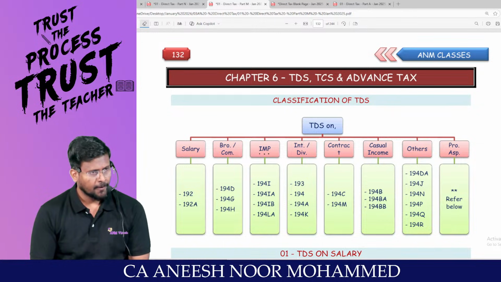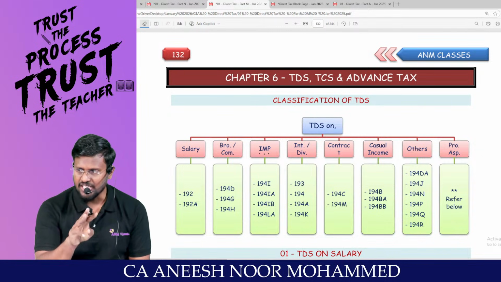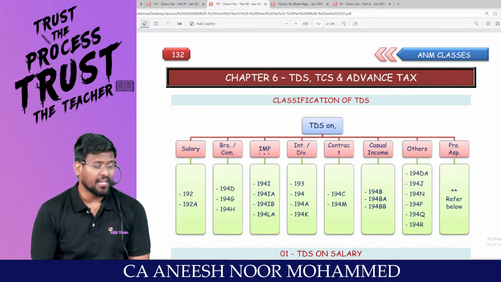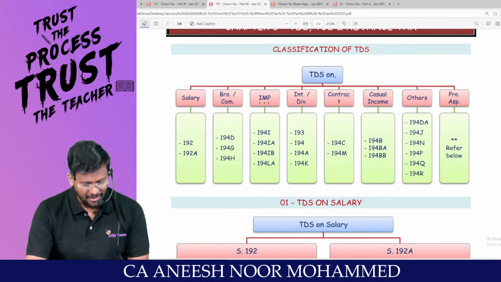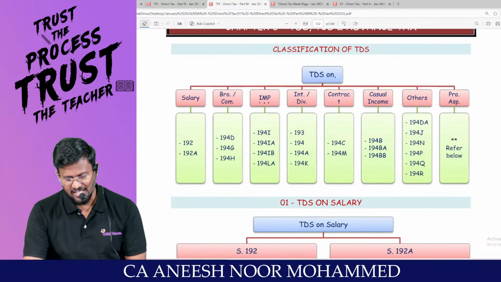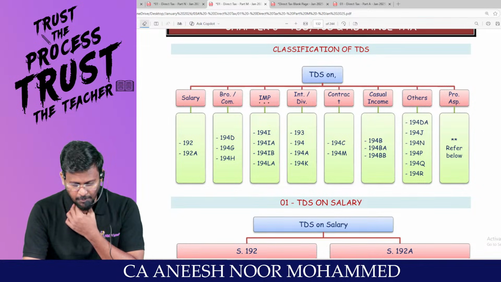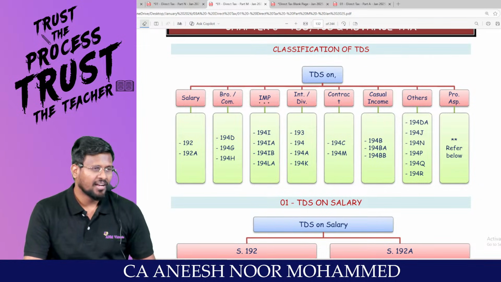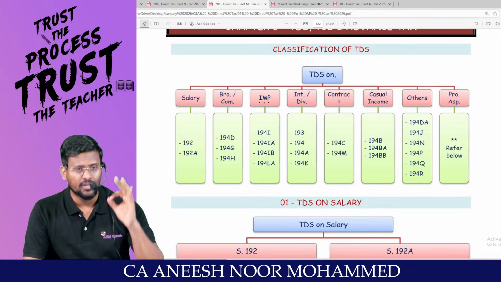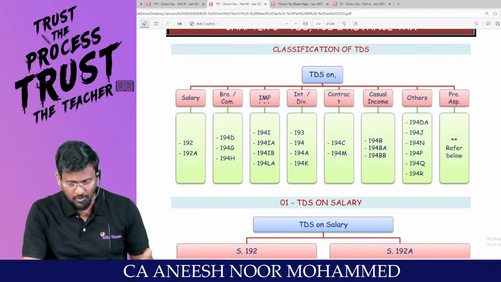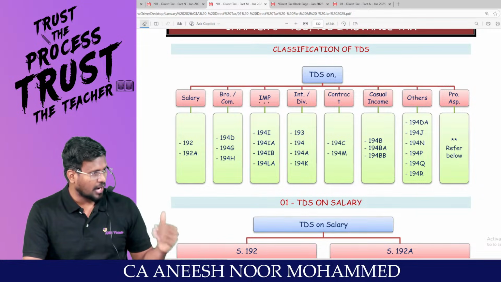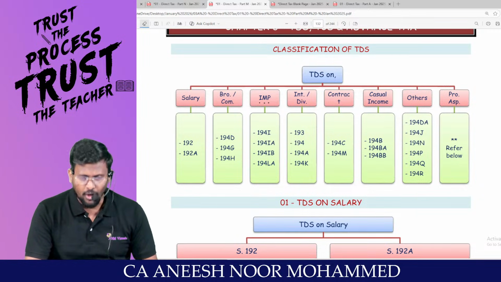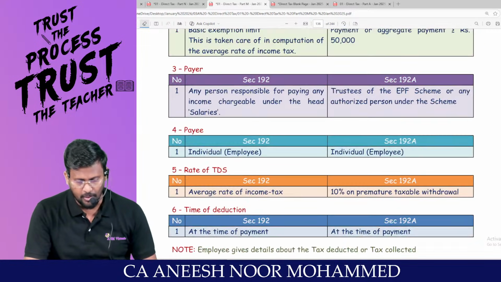194C, payment to contractor or subcontractor. 194M, alternative mixed section, three mixed sections, right sir? 194B, winnings from lottery, crossword puzzles, online money games. BB, horse races. 194DA, life insurance policy. 194J, fees for professional or technical services. 194N, withdrawal of cash from the bank. 194P, pension. 194Q, purchase of goods, how you will purchase in quantities. 194R, perquisite. Are you all really with me?